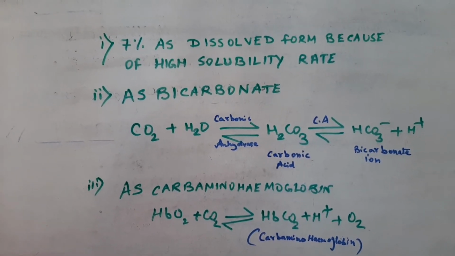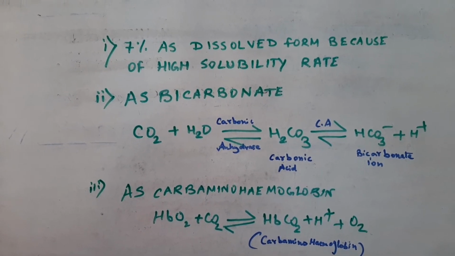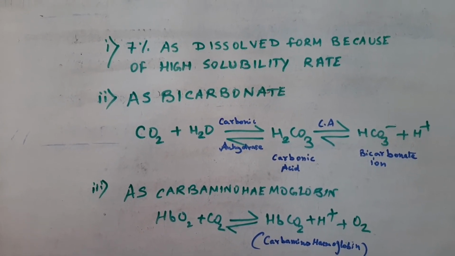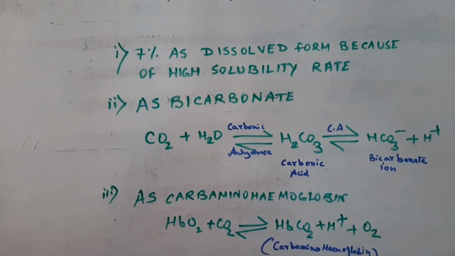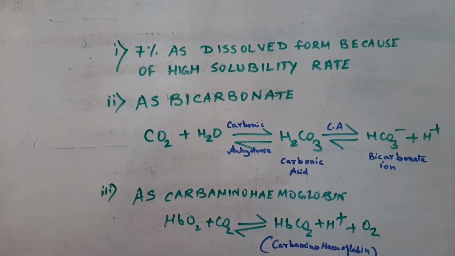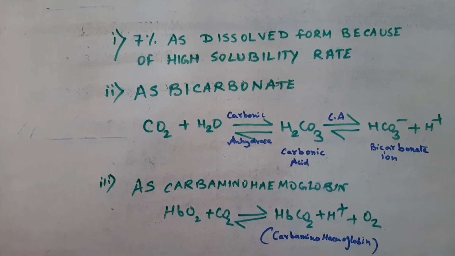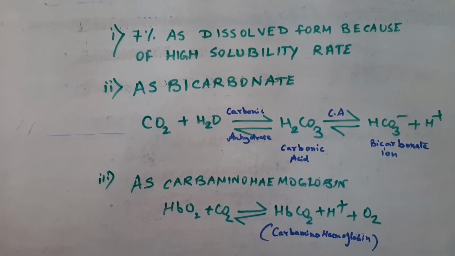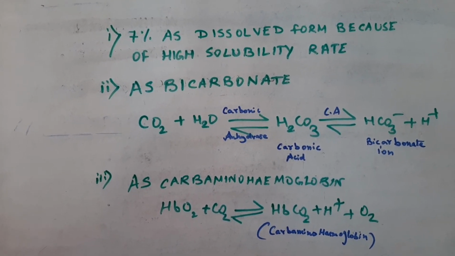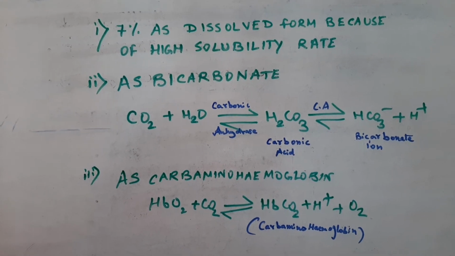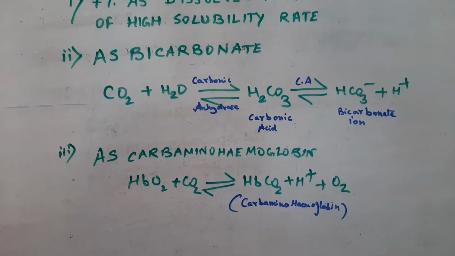So the transport of carbon dioxide in the three ways. The first way, as I told you, is that about 7% of the carbon dioxide is transported in dissolved form because of the high solubility of carbon dioxide in the plasma. The second way is as bicarbonate ion. So carbon dioxide reacts with water to form carbonic acid in the presence of an enzyme called carbonic anhydrase. Further, this carbonic acid produces bicarbonate ion and releases hydrogen ion.